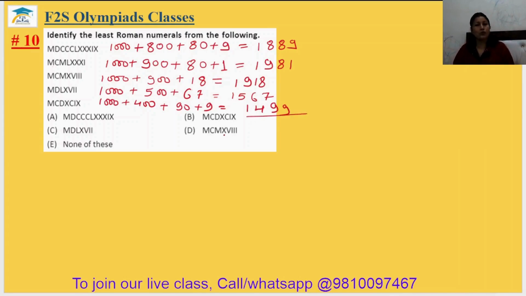1499. So which one is the smallest? The smallest is 1499, that is MCDXCIX, which is option number B. Option B is the smallest one. So the 10th answer is B.